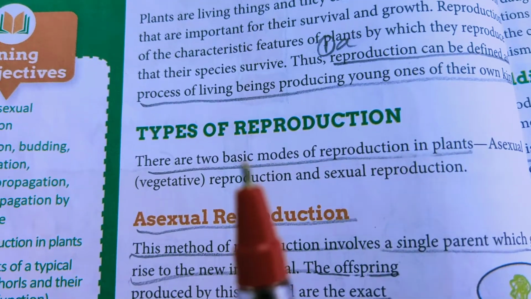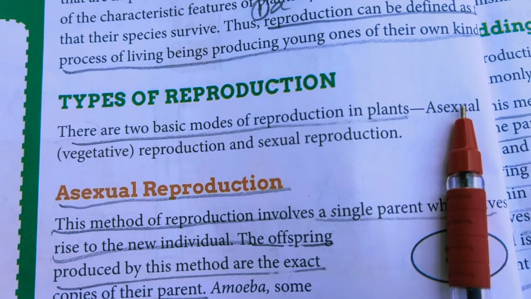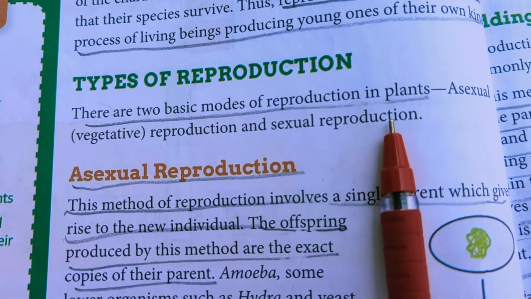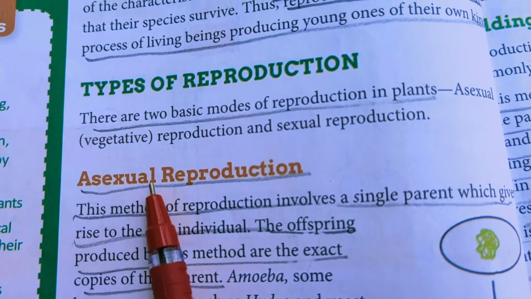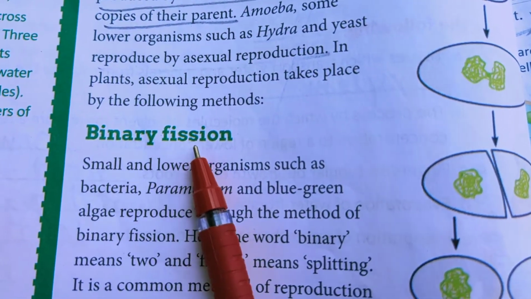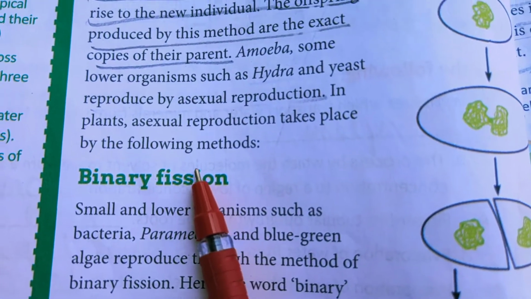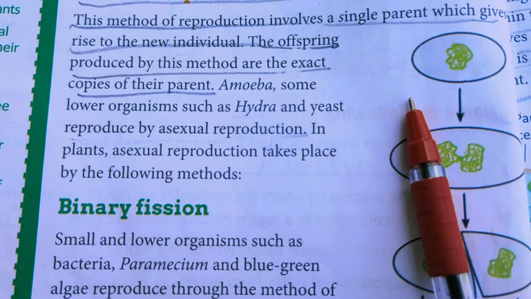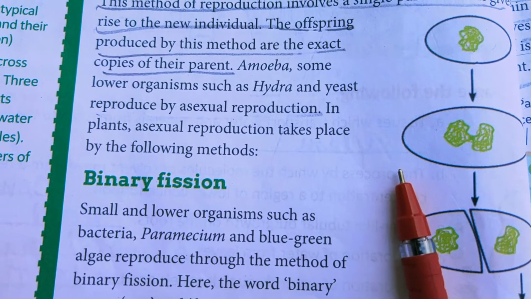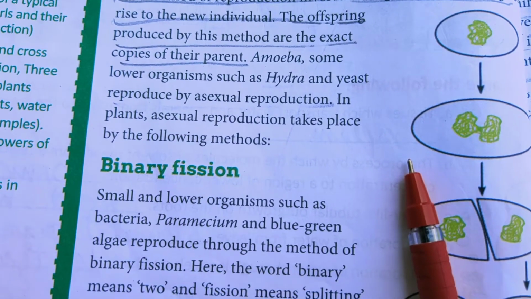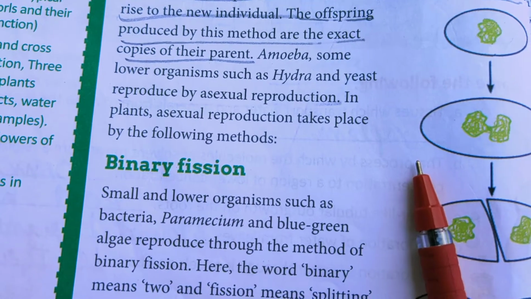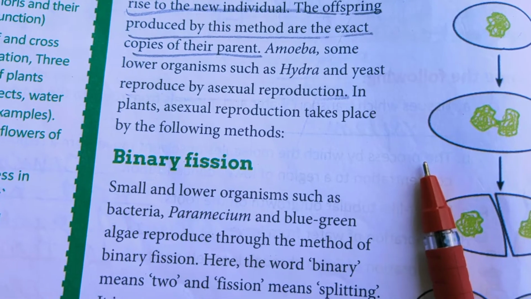There are two types of reproduction: asexual reproduction, or you can say vegetative reproduction, and sexual reproduction. So first we study asexual reproduction in detail. The first method is binary fission. Before that, let me tell you what asexual reproduction is. It is a method of reproduction involving a single parent which gives rise to a new individual, and the offspring produced by this method are exact copies of their parent.